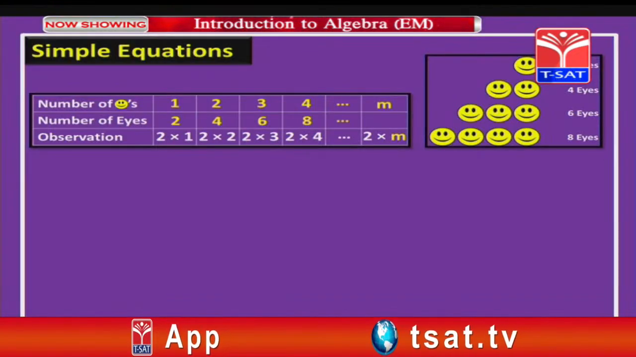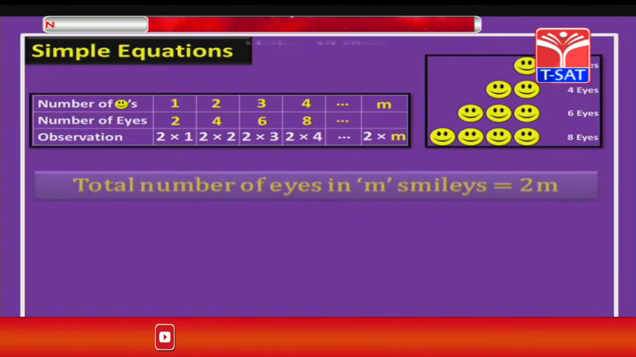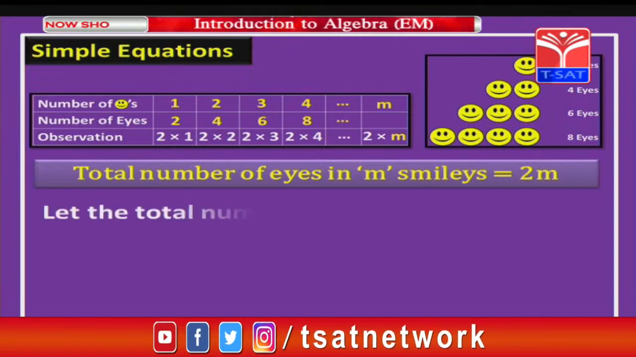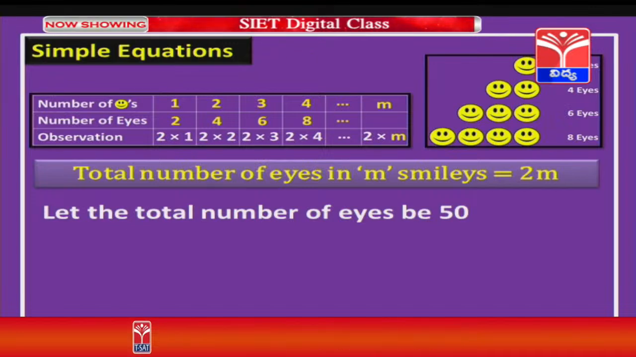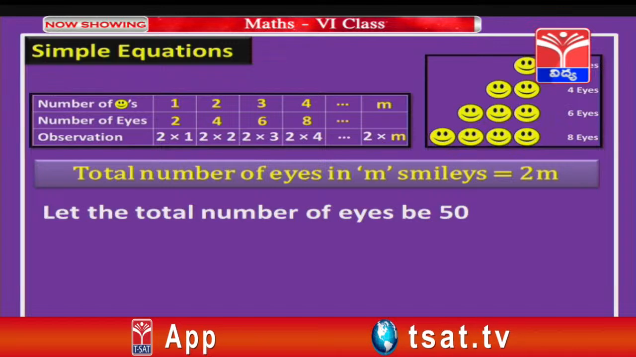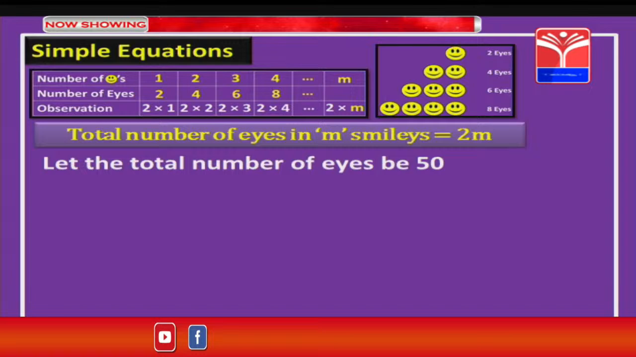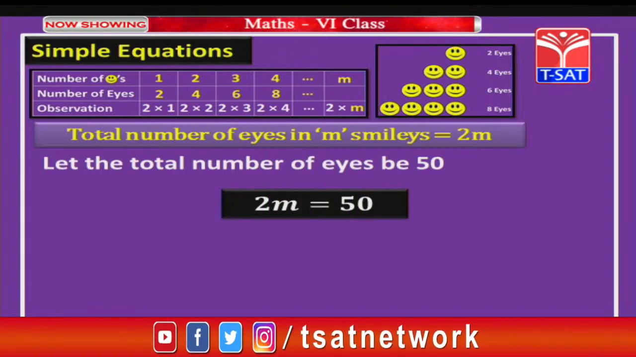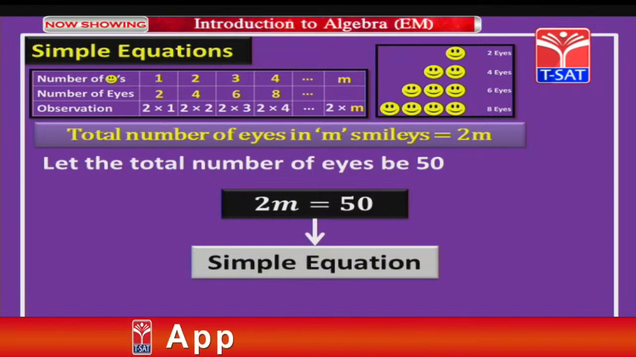So, take a look at the example, children, what we have already done, that is about smileys and the number of eyes. We have already got total number of eyes for m smileys as 2m. Now, suppose there are 50 eyes altogether, then how many smileys are there? Let us see. So, here 50 eyes, that means 2m should be equal to 50. Now, this 2m equal to 50 is called a simple equation.